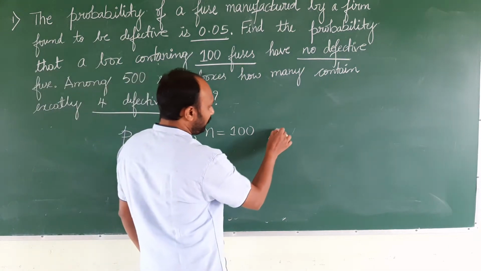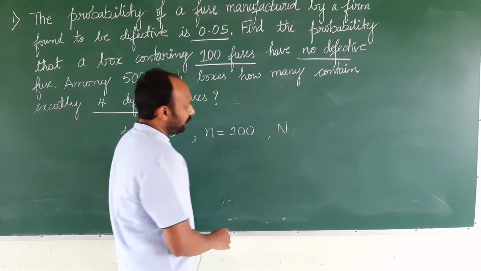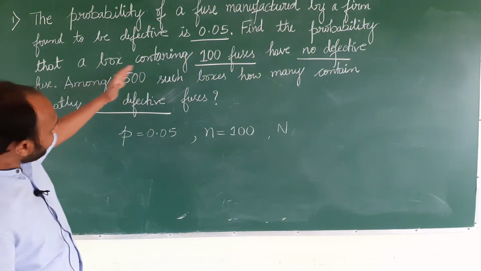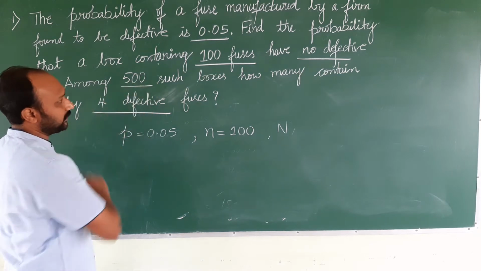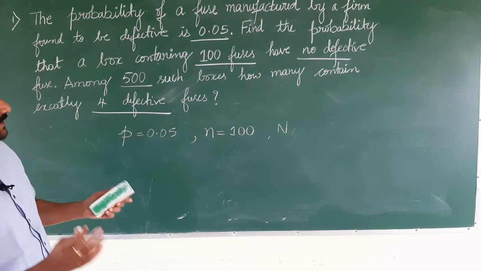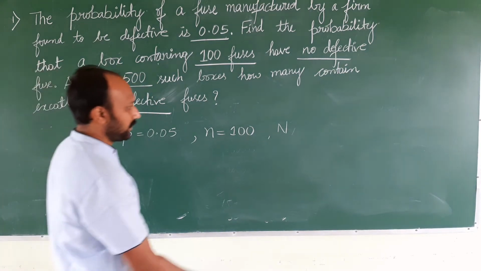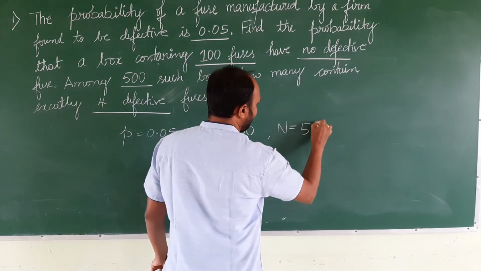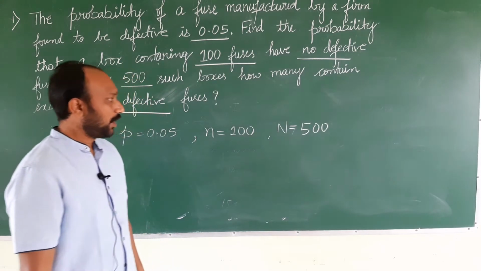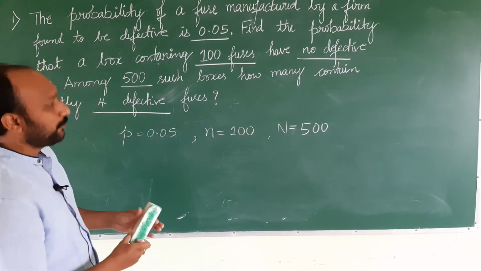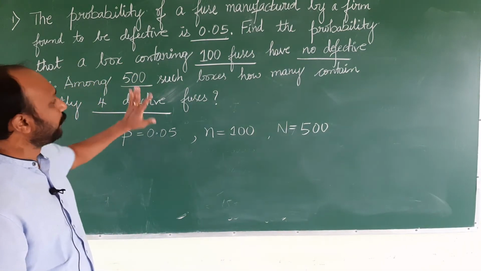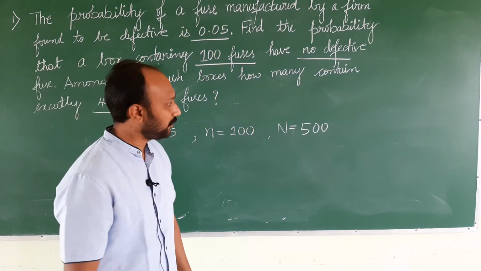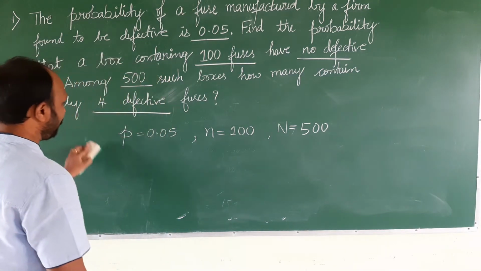Along with that, we need to check among 500 such boxes, how many of them contain exactly 4 defective fuses. So, they have given us the total number of boxes. Totally there are 500 boxes. Out of these 500 boxes, how many boxes will have exactly 4 defective fuses? This we also need to find out. So, let us solve this particular problem.